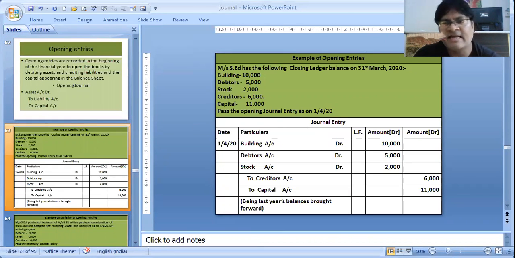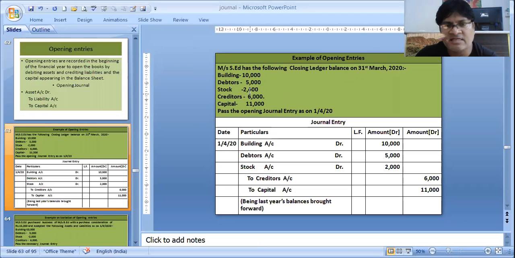Messrs. Asset has the following closing ledger balances on 31st March 2020: building 10,000, debtors 5,000, stock 2,000, creditors 6,000, capital 11,000. Pass the opening journal entries on 1/4/2020. See the closing date, 31st March. Opening date is the 1st April.